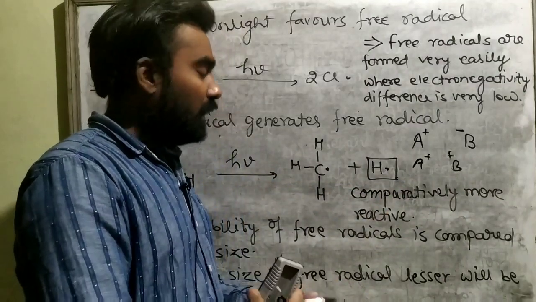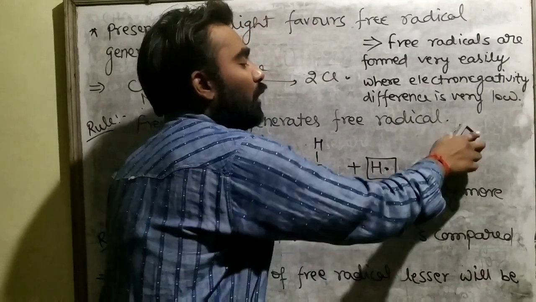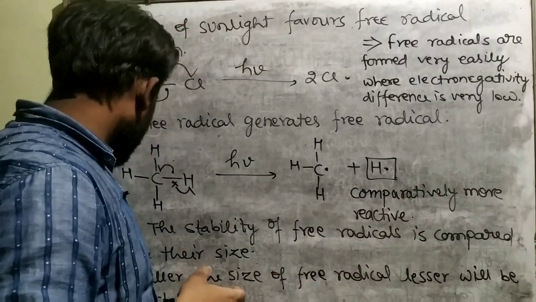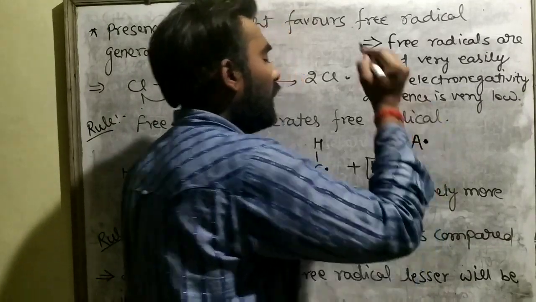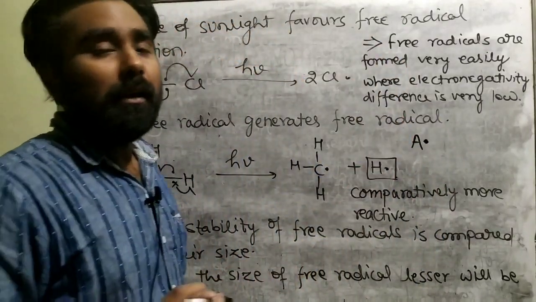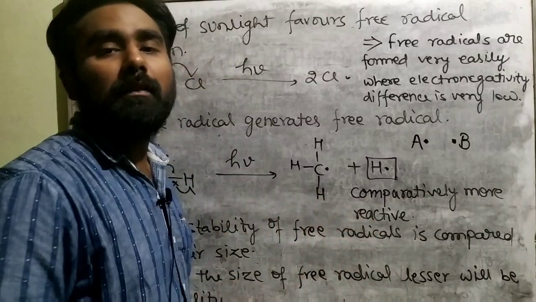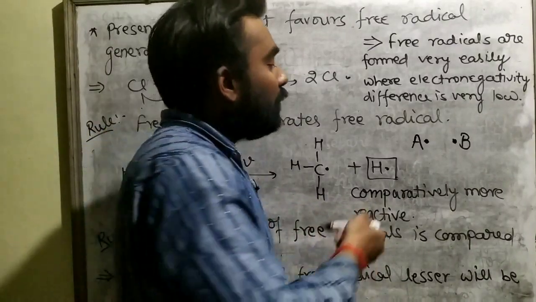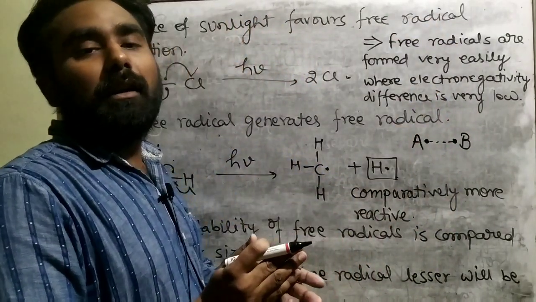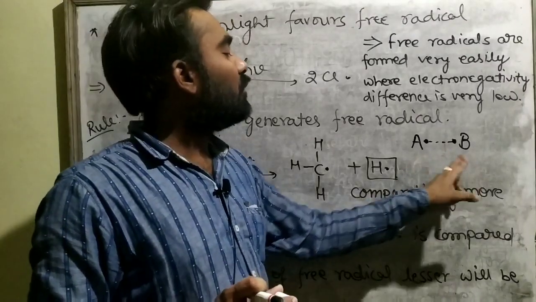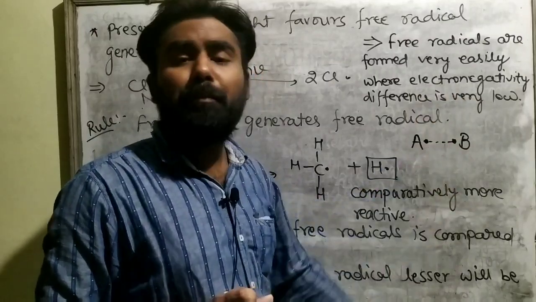In the same manner you can explain that free radicals can only get paired up, or free radicals can only get combined with free radicals only, because if there is an unpaired electron present with A and there is another unpaired electron present with B, then pairing of electrons is necessary for the bond formation, and pairing will only take place when free radicals only get in contact with each other. जब केवल free radicals एक दूसरे के पास आएंगे तभी उनके इन unpaired bond electrons के बीच में pairing हो पाएगी.